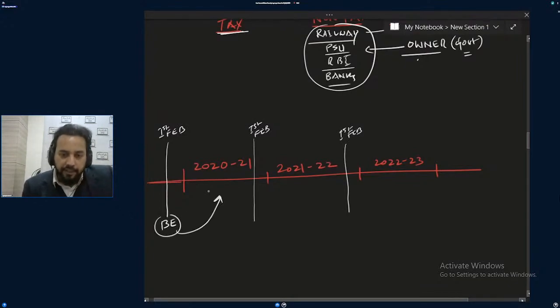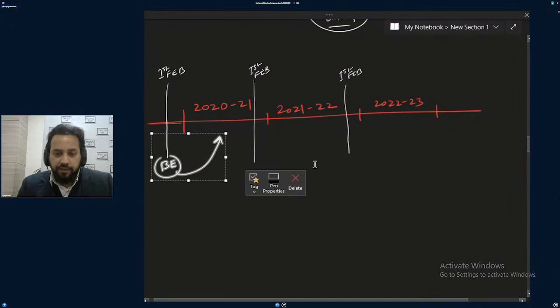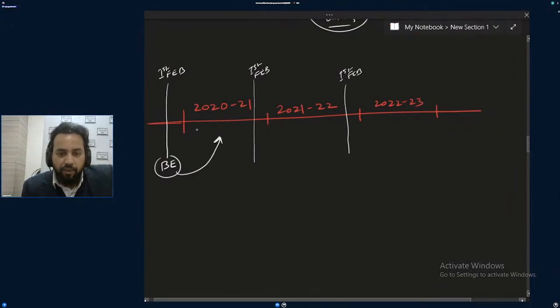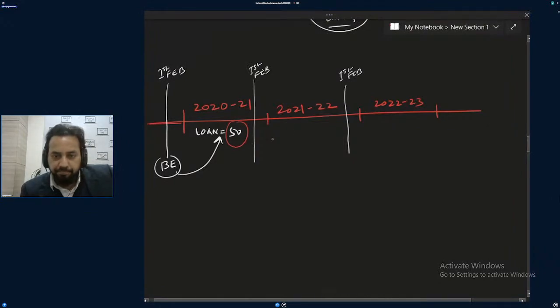Supposedly here the government is taking a loan. I'm talking about supposedly the country started presenting budgets from 2020-21 only, just for example. So the government has taken a loan here of 50. Now on this 50 which the government has taken as a loan, it needs to pay interest, yes or no?